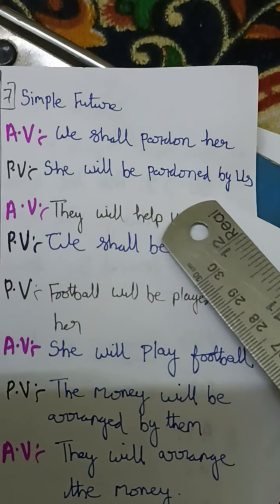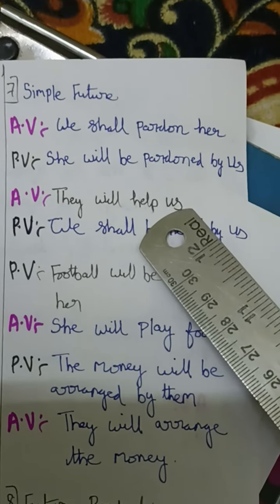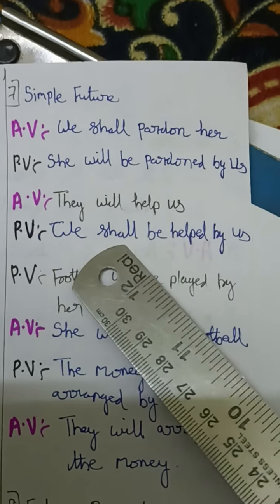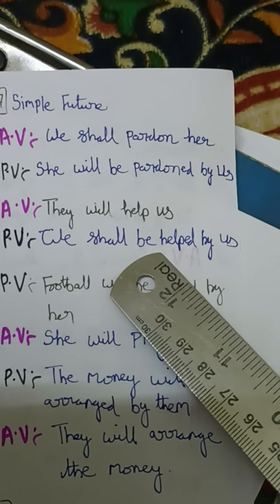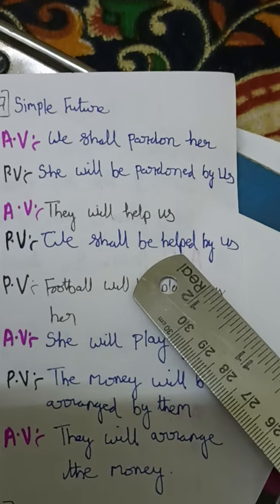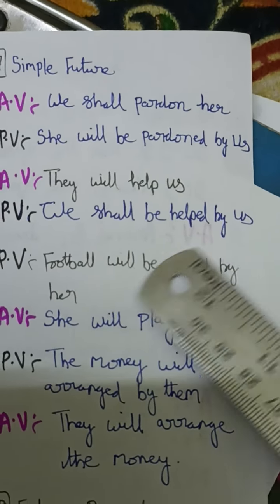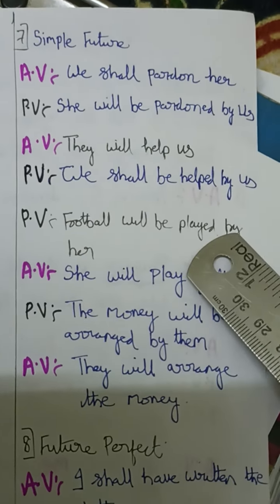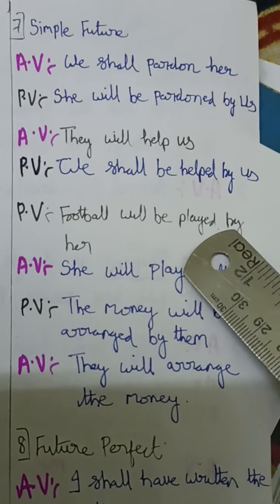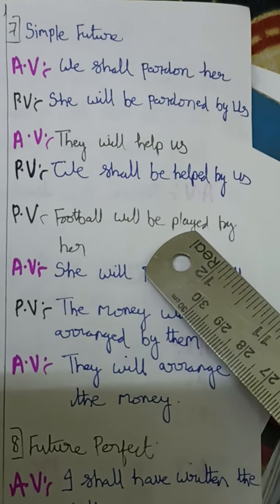Pardon becomes pardoned by us. We becomes us here. They will help us. Us becomes we. And will we can use or shall also. So we shall be, be is added here. Helped, V3 is helped. We shall be helped by us. Football will be played by her. So by word is given, that means it is a passive voice. Remove this by, remove this be, and we get played.